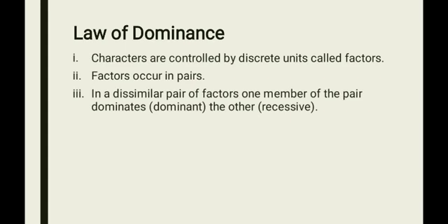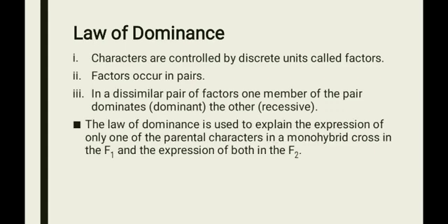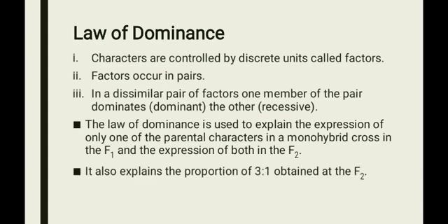The law of dominance is used to explain the expression of only one of the parental characters in a monohybrid cross in the F1 generation and the expression of both in the F2 generation. It also explains the 3:1 proportion obtained in the F2 generation, that is, 3 are tall and 1 is dwarf.